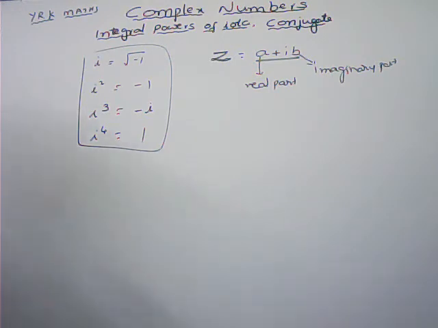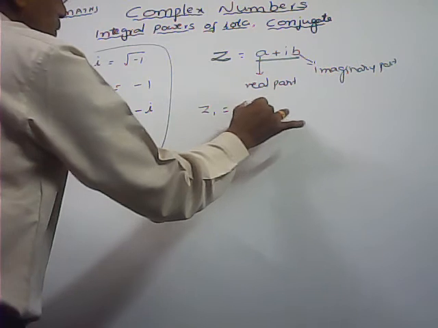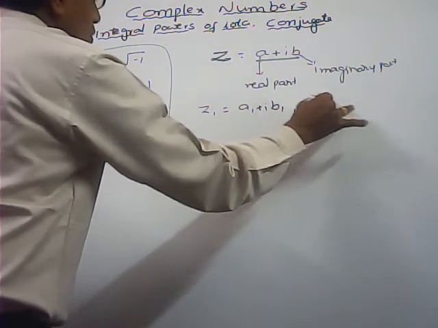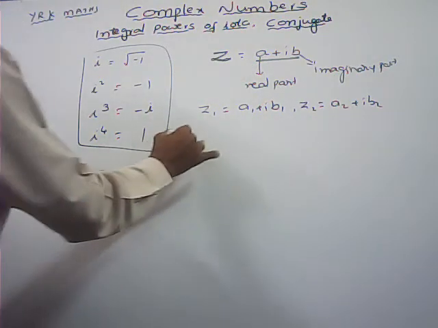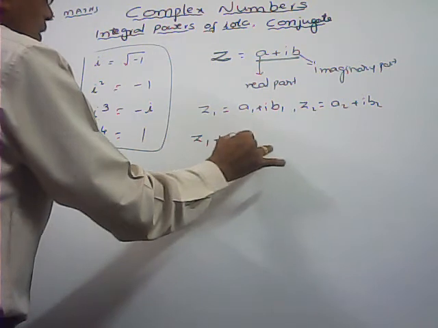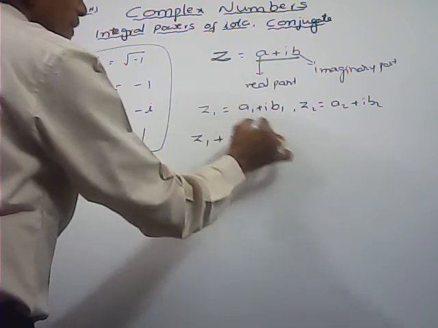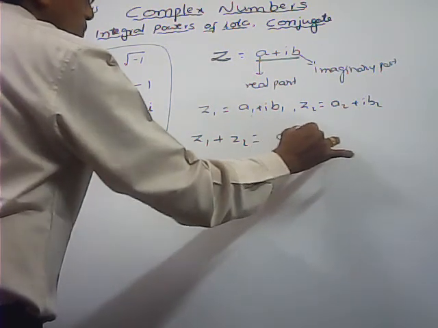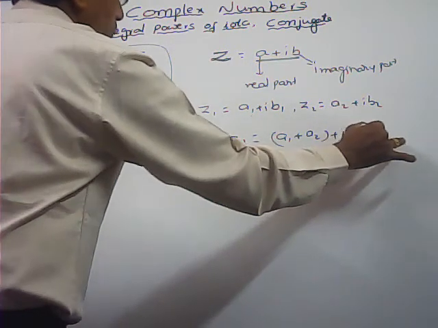Now how to add two complex numbers? Here we discuss the algebraic properties of complex numbers. For example, I am taking two complex numbers. z1 is equal to a1 plus ib1 and z2 is equal to a2 plus ib2. How to add two complex numbers? z1 plus z2, or subtraction also. Adding these two complex numbers, adding the real parts, a1 plus a2, plus adding the imaginary parts, i into b1 plus b2.